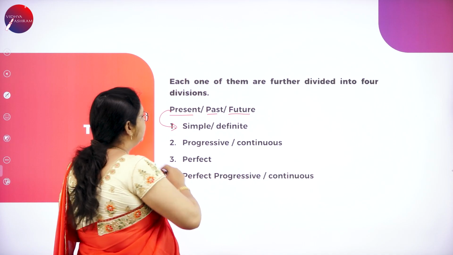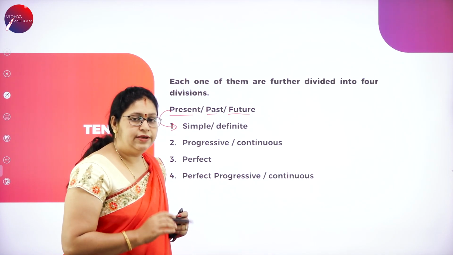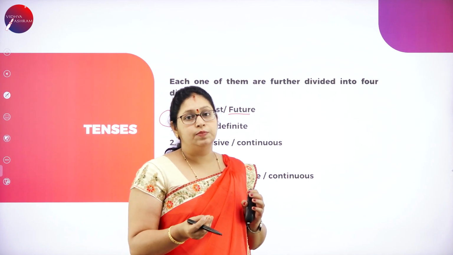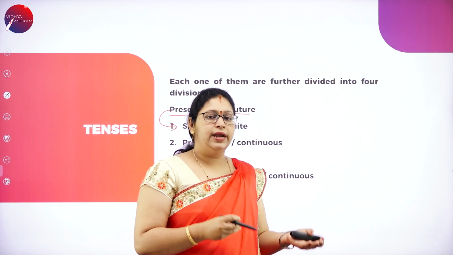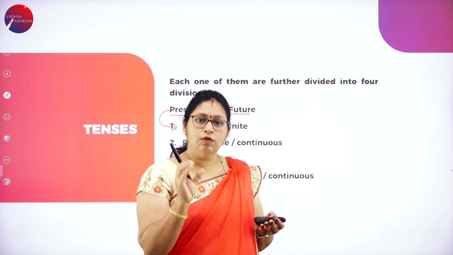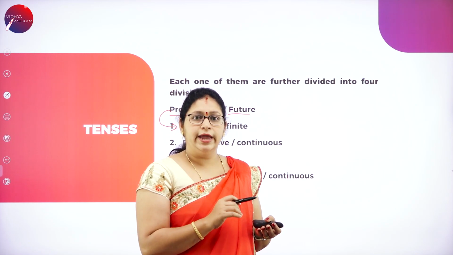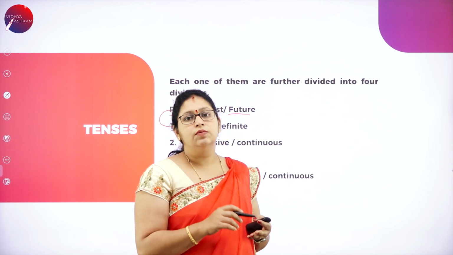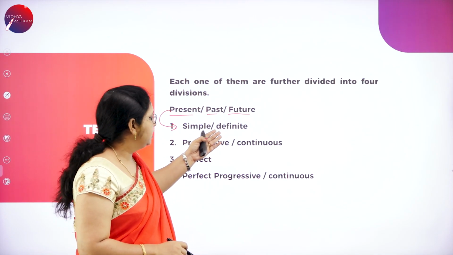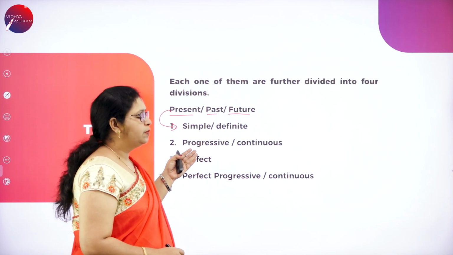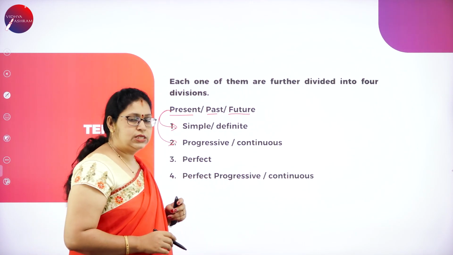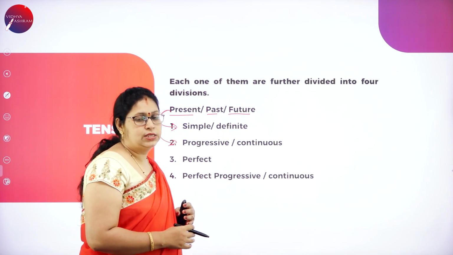Simple present or present definite tells in the simple, basic verbs that we use: sit, stand, go, come. All these are the basic forms of a verb, the word which tells the action. Those basic verbs are used for simple present or present definite. Then comes the progressive or continuous: present progressive or present continuous.